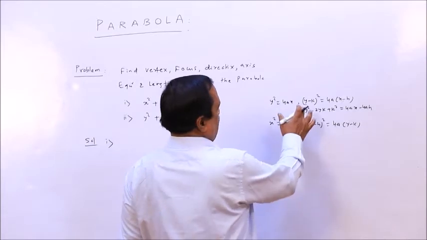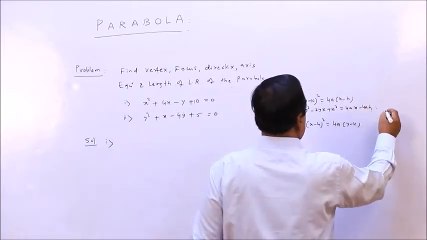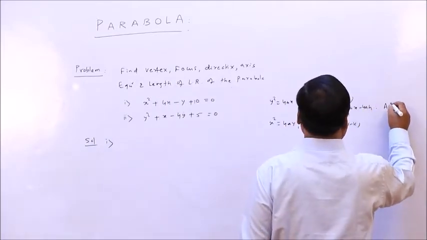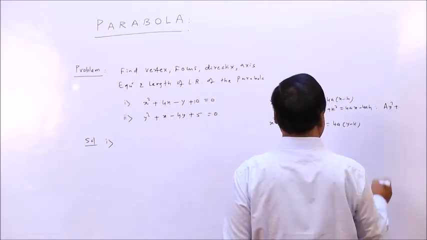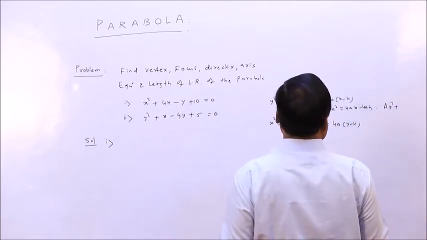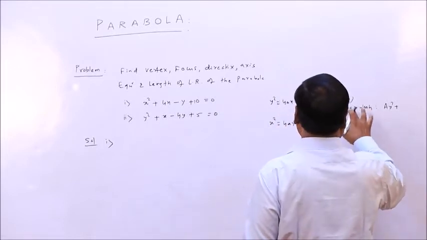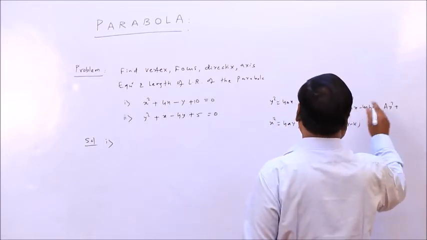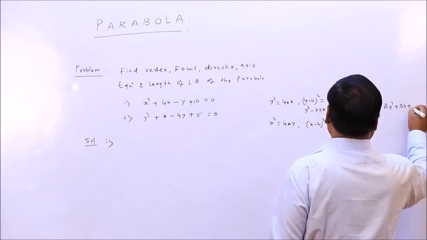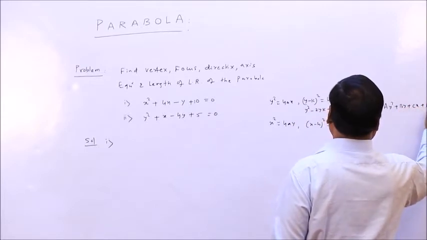Actually, this is of the form ay square plus by plus cx plus d equal to 0.